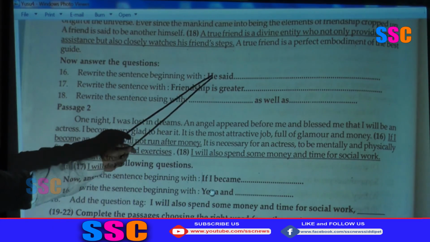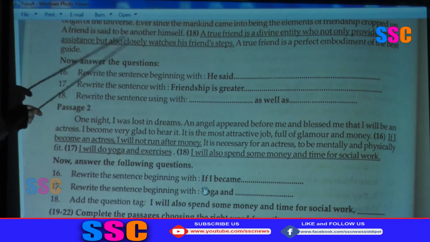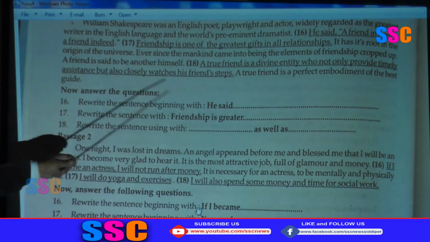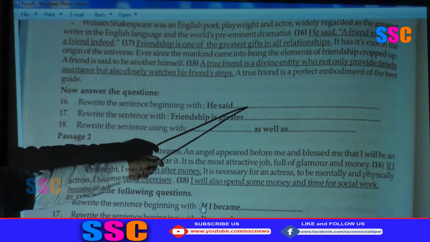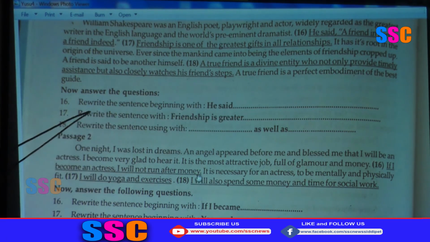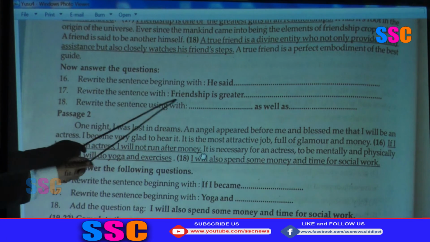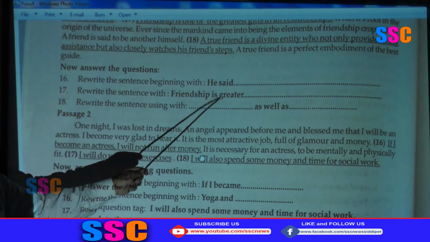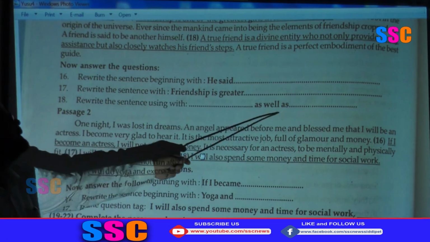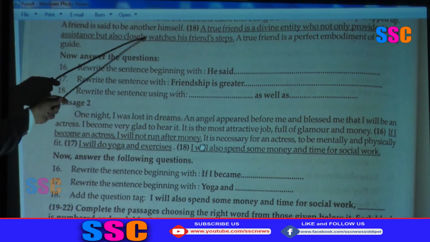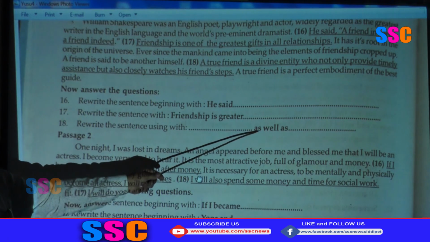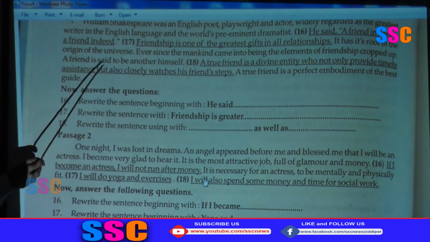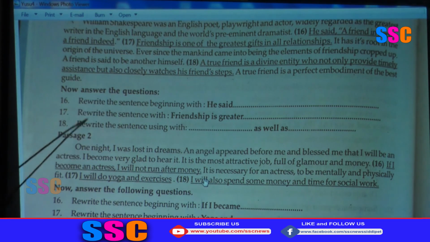Rewrite the sentence beginning with "He said." Actually that is direct speech: He said, a friend in need is a friend indeed. You have to write it in reported form, reported speech. Okay, then rewrite the sentence with "friendship is greater", comparative degrees of comparison. As well as, the structure is "as well as", not only but also is here. You have to change it and write with "as well as". Okay, if you practice all the grammar structures, you can get these 3 marks.